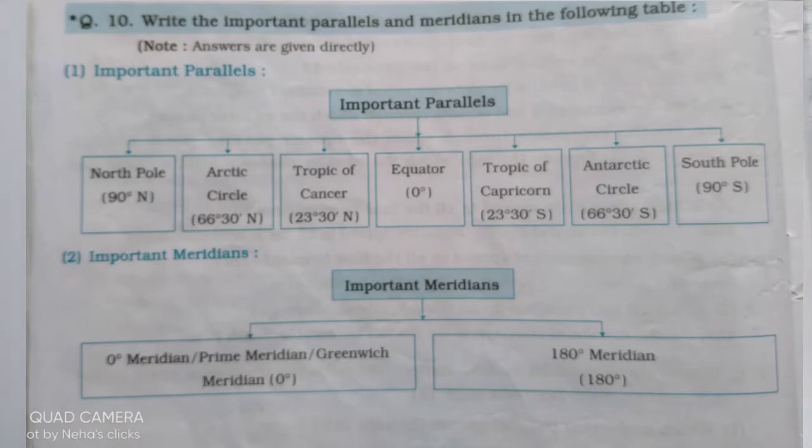In your textbook, 1, 2, 3, 4, 5 boxes are given, and I said 7, Antarctic Circle also and South Pole. Okay, so 7 boxes you have to draw and you have to write what I said in the 7 boxes. Next are the important meridians. 0 meridian, also called the prime meridian or Greenwich meridian, 0 degree. And in the next box you will write 180 meridian, and in brackets you will write 180 degree. So this is the next question.